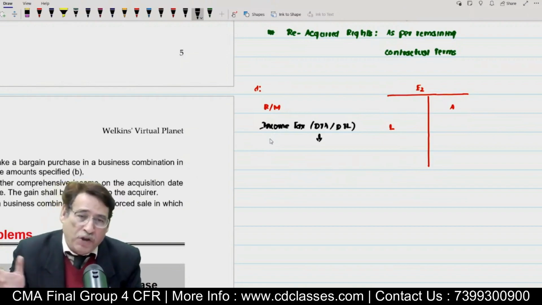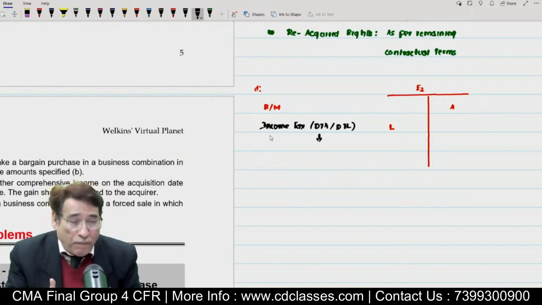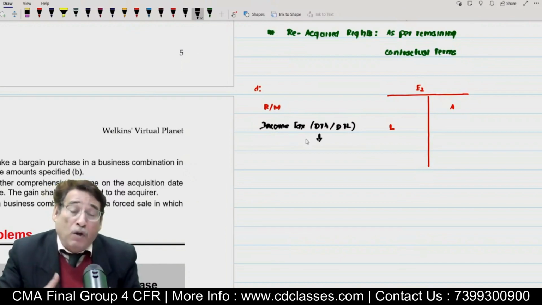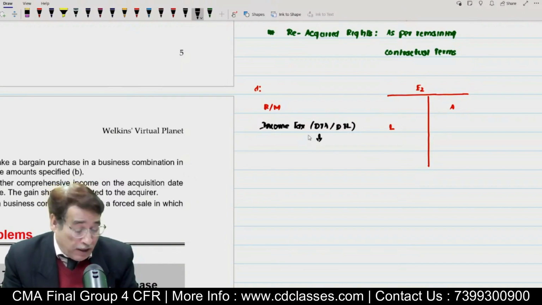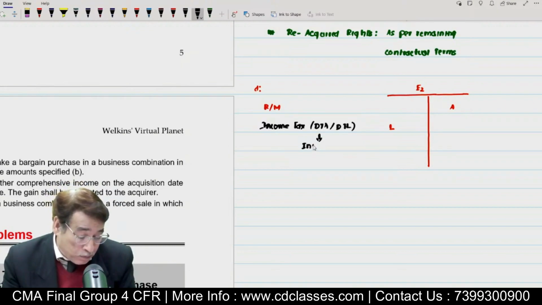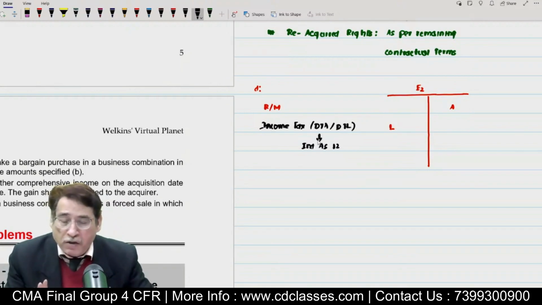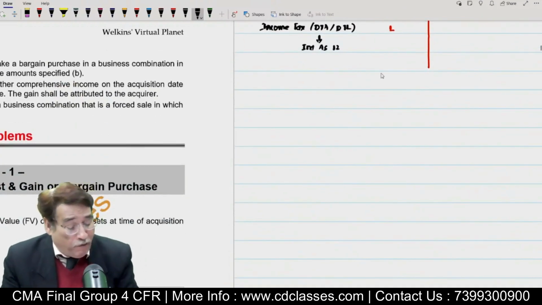That is why it is an exception to the recognition principle. Further, we are not recognizing them at fair value. That is why it is also an exception to the measurement principle. Correct? We are going to recognize it as per Ind AS 12. Is it clear to you or not? Is this point clear to everyone? Fine then.